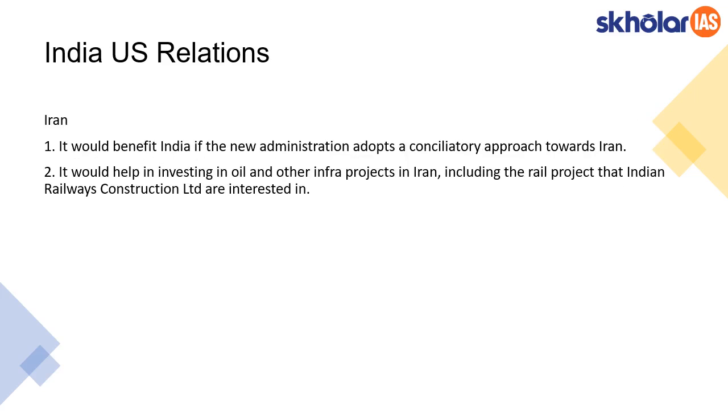Similar to the way the India-US relationship has an impact on India-China relations, the US-Iran relationship also has an impact on India-Iran relations. Iran is strategically and economically important for India in the form of Chabahar port, or the rail project that India has an interest in in Iran, or the oil trade. But this importance can be exploited for India's benefit only if the new administration takes a conciliatory approach towards Iran.